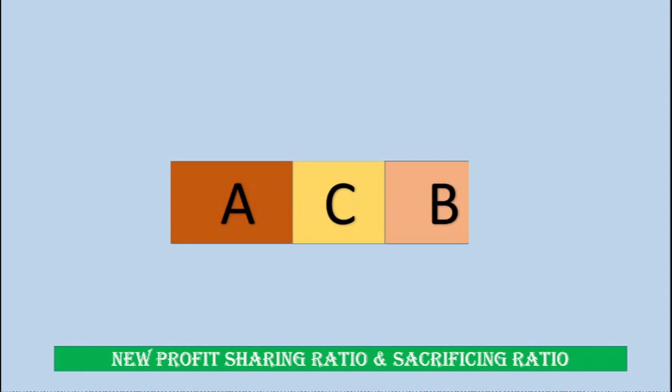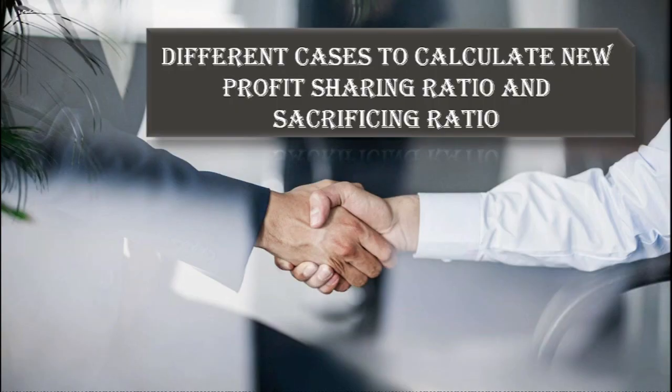Now what A and B are sacrificing can be in a different ratio, or it can be the same ratio in which they were sharing earlier. All these we are going to learn and understand with the help of some numerical questions. So now we'll understand the different cases to calculate the new profit sharing ratio and sacrificing ratio. So let's begin.